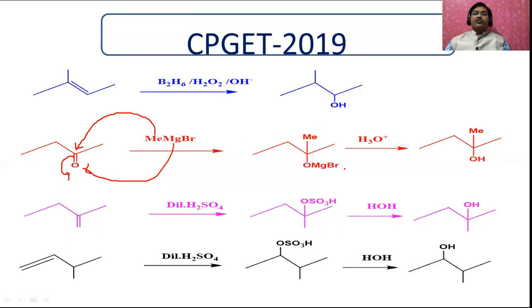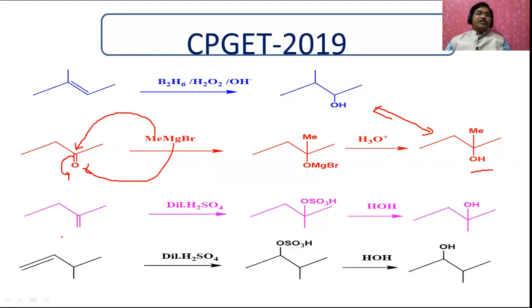That's why you will get this compound, which on hydrolysis gives a tertiary alcohol. Is it an isomer or not? Let us see. How many carbons? 1, 2, 3, 4, 5. Here also 1, 2, 3, 4, 5. Therefore, these two are isomers of each other and a tertiary alcohol. Therefore, this is right and matches our question.